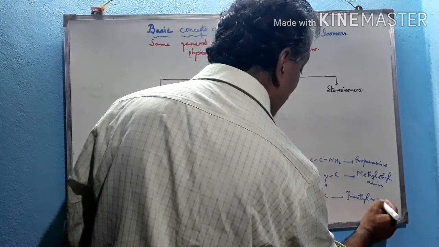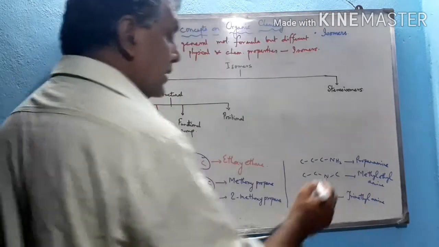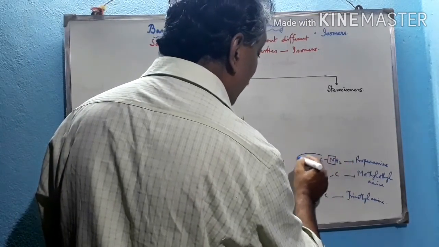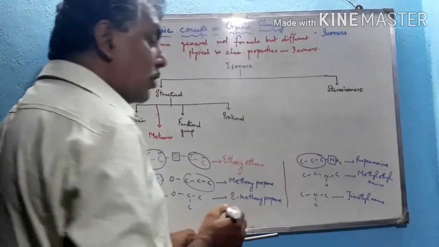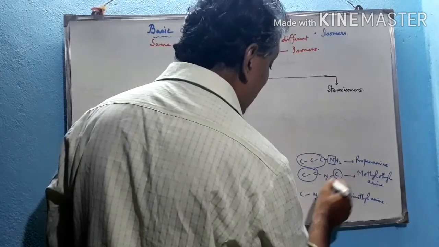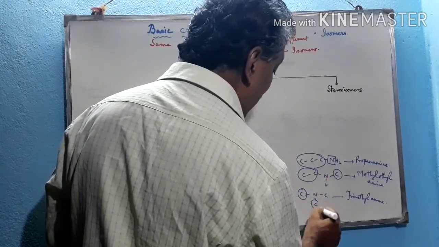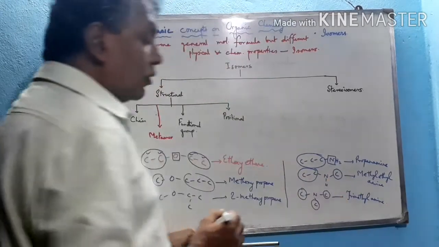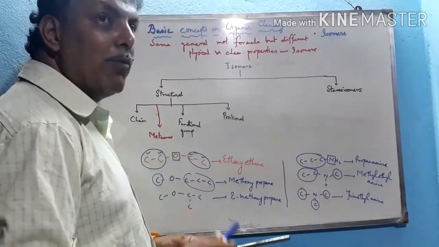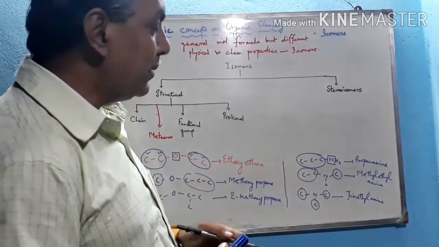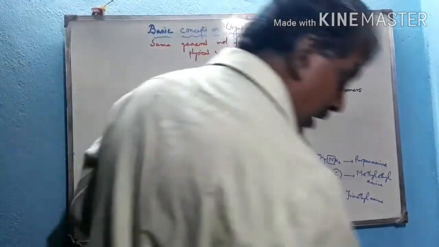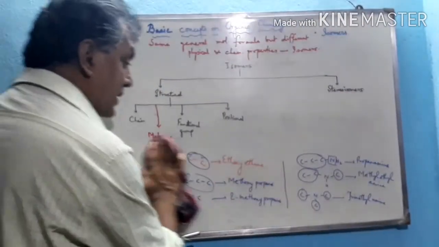Observe these 3 structures. With respect to a trivalent atom, different alkyl groups are attached. In the first compound, this is the propyl group. In the second compound, this is ethyl and methyl. In the third compound, the 3 alkyl groups are all methyl groups. So, with respect to a trivalent atom, if different alkyl groups are attached, then the isomers obtained are called metamers of each other.